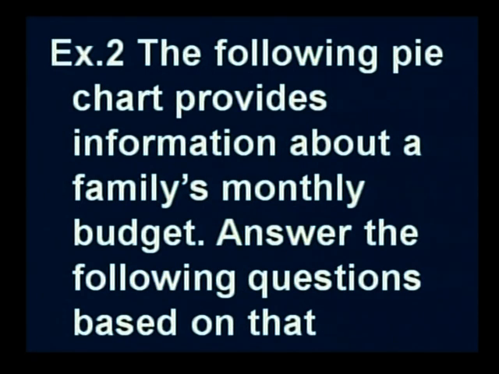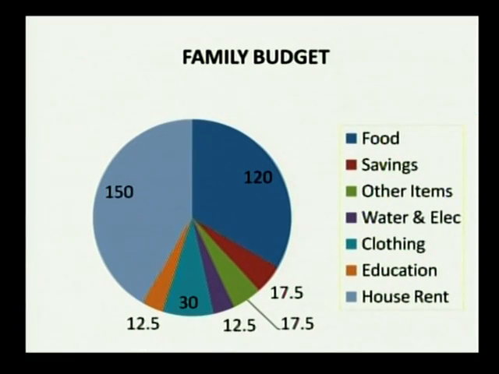Answer the following questions based on that. So you have another pie chart here, it speaks about the monthly budget of a family. So here if you look at this, this is a circle again, there are so many things. First one, this blue is your food.